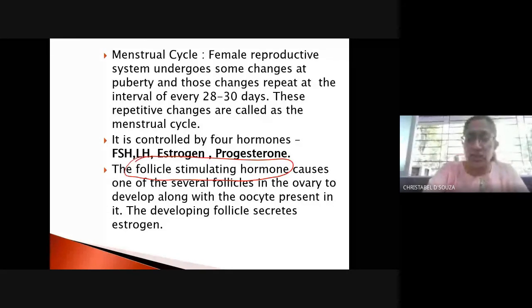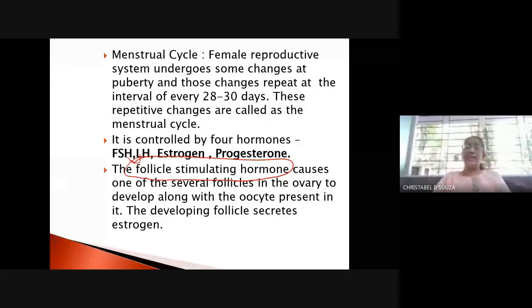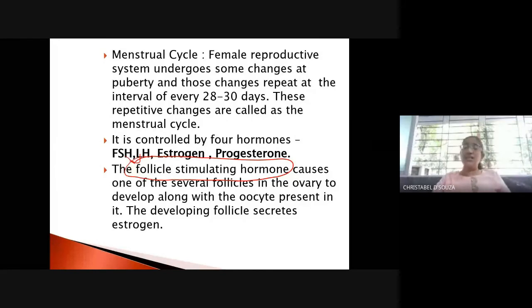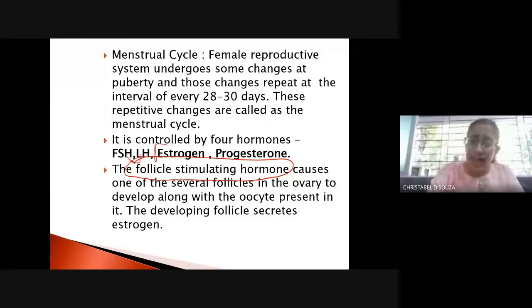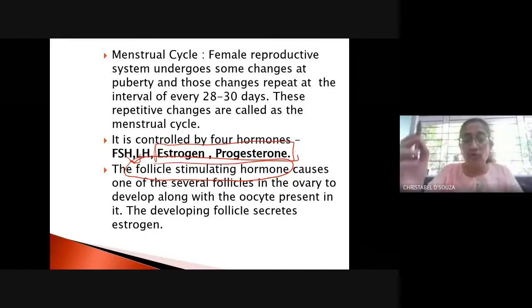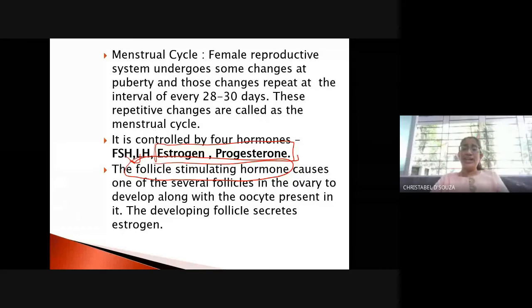LH is the luteinizing hormone. And these 2 hormones, estrogen and progesterone, are secreted by the ovary, right? So there are 4 hormones: FSH, LH, estrogen and progesterone.